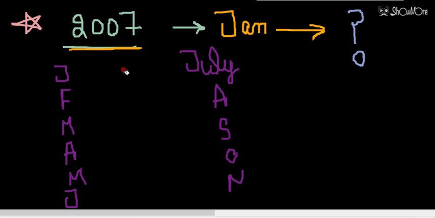So let's see, in January there will be 3 odd days. In February, now it is an ordinary year 2007, a non-leap year, so in February there will be total 28 days. If there are 28 days, these complete 4 weeks.